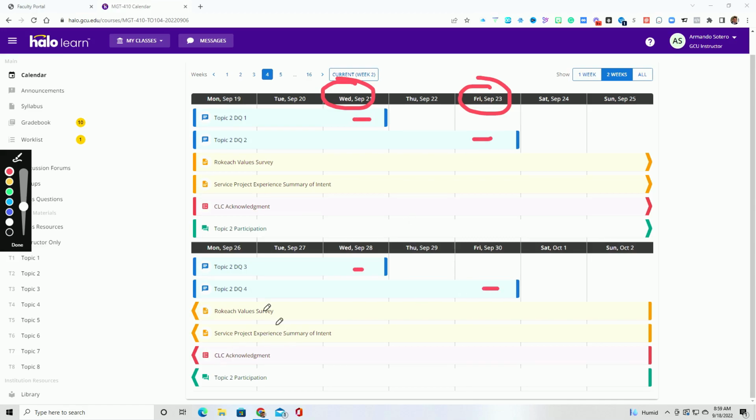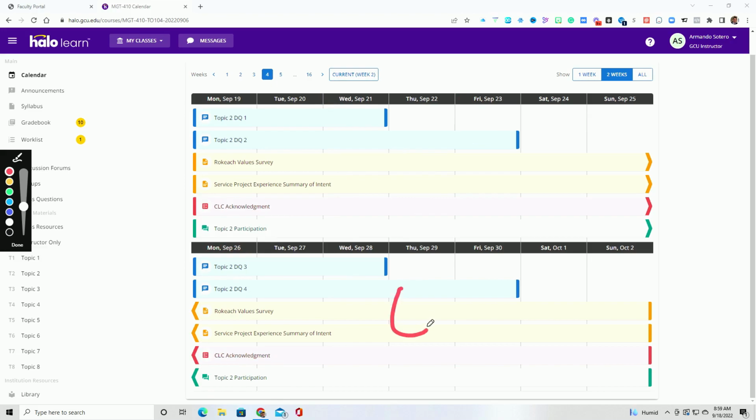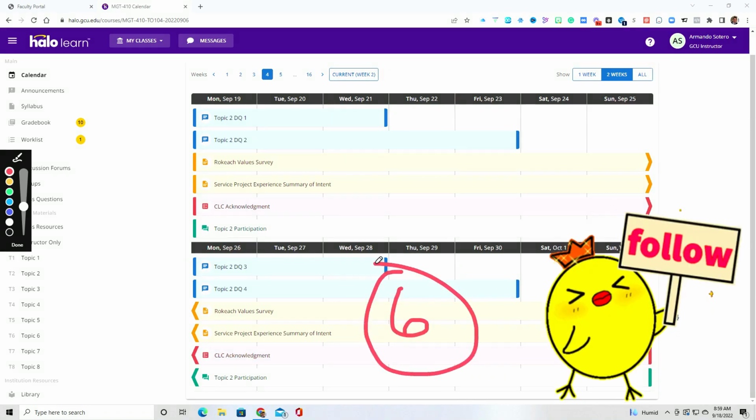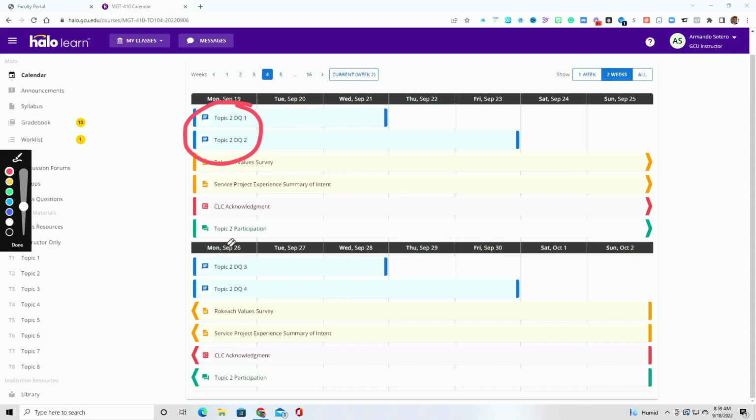Okay, a reminder that your topic 2 participation, okay, again, that covers 2 weeks. You should have 6 open-ended peer responses in this week, and you should have another 6 open-ended peer replies in this week as well, for a total of 12 throughout both weeks. Now, again, you can also make up part of that 12 by responding to any questions that I ask of you inside of the discussion questions, or of course, in that weekly CAT response as well.